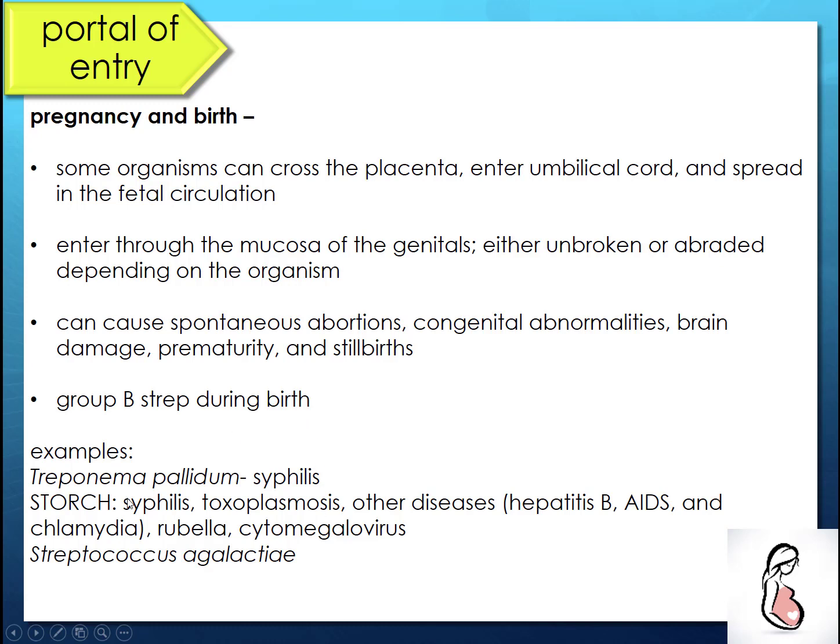And it often includes things like syphilis, which is Treponema pallidum, toxoplasmosis. Do you remember Toxoplasma gondii, that protozoan that was found in cat feces? It's why moms aren't supposed to change the litter box or get a new cat. And then they also do other diseases. That's the O in TORCHES: hepatitis, AIDS, chlamydia. Rubella, which is a virus, and cytomegalovirus as well. Those are all often parts of the STORCH or TORCHES test.